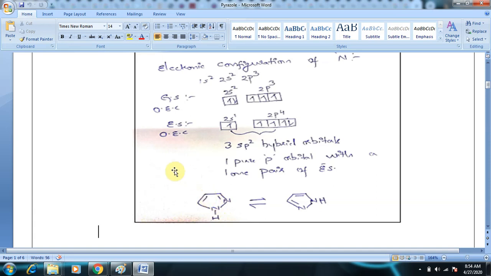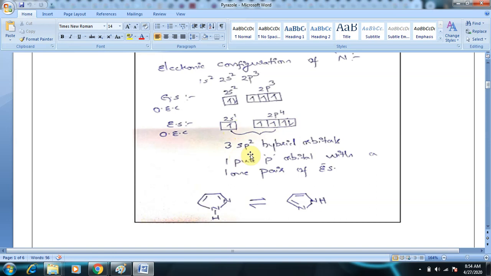Here the first nitrogen, you can write down, one pure p orbital will contain a lone pair of electrons. Coming to the fate of second nitrogen, as you can see, this nitrogen is not linked. Why? Because at any instant the other nitrogen does not have a hydrogen atom attached to it. So this nitrogen, we will be discussing its electronic configuration. Its ground state outer electronic configuration is the same, 2s2 2p3. The excited state outer electronic configuration is also the same, 2s1 2p4.